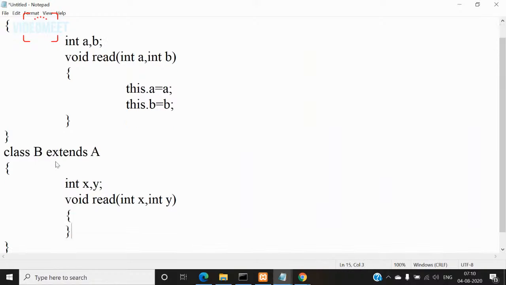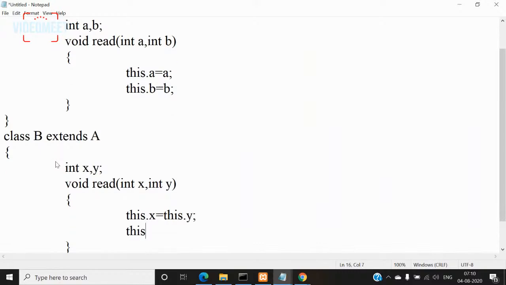Here also you can use this keyword: this.x = x, this.y = y. So you can create like this.